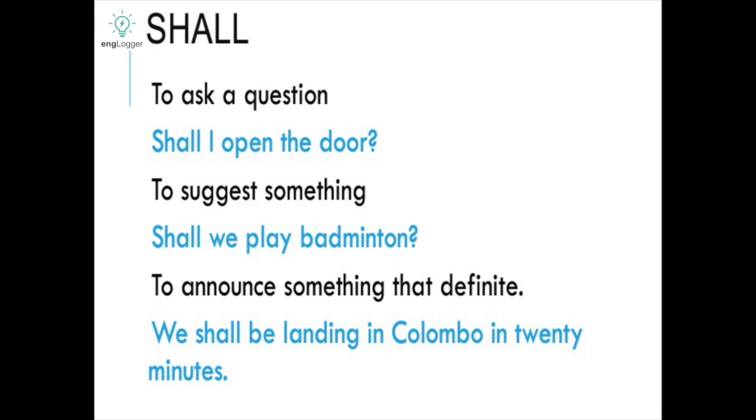Now next we have shall. When we have to ask a question, like shall I open the door, or to suggest something. And here with shall you see that in future tense, with I and with we, we have to use shall. So here, shall I open the door, when you are asking a question. If you are suggesting something, like shall we play badminton, we are getting bored, shall we play, we are getting too late, shall we go.